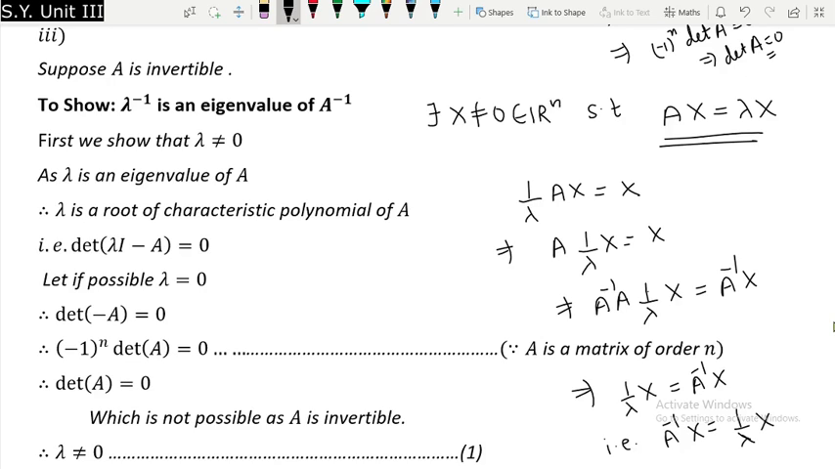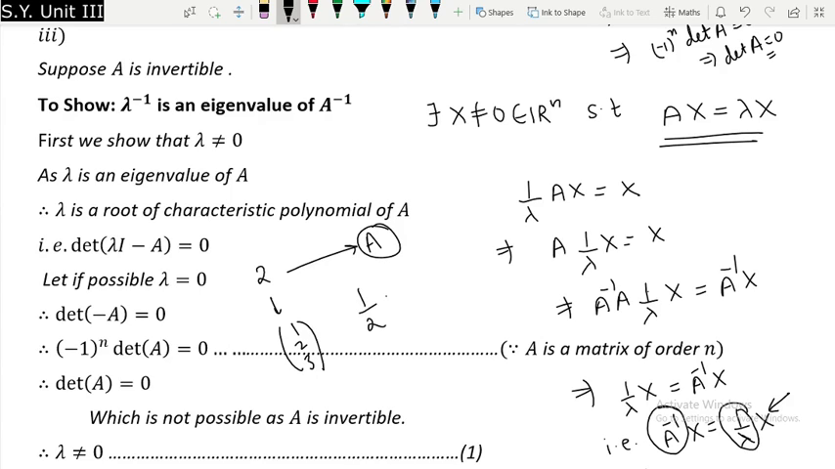So what does it mean? It means that this 1 upon lambda is the eigenvalue of A inverse with x as an eigenvector. So this is very beautiful, right? Once we are talking about 2 being an eigenvalue of A, and suppose the eigenvector corresponding to 2 is 1, 2, 3, and we also know that A is invertible, then we can say that 1 upon 2 is the eigenvalue of A inverse and the eigenvector remains exactly the same, and your eigenvector is going to be 1, 2, 3 only.